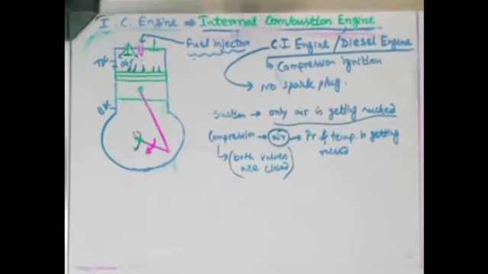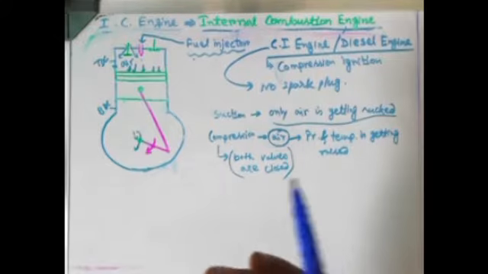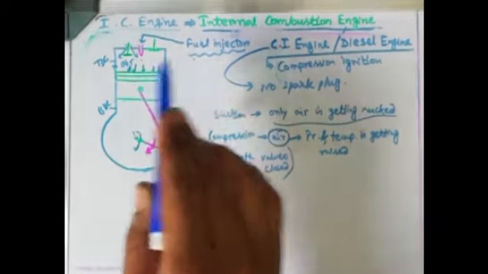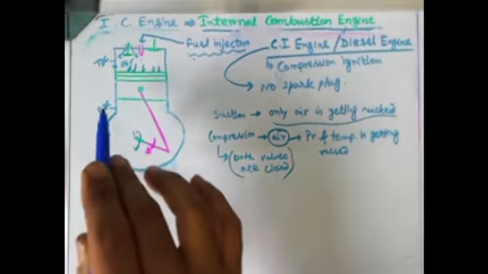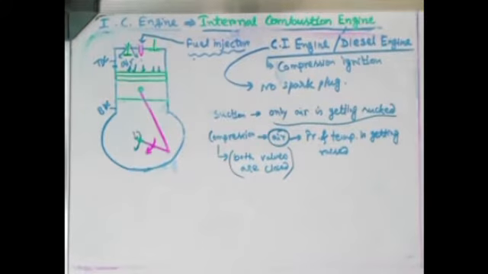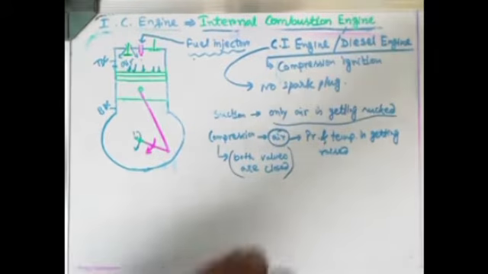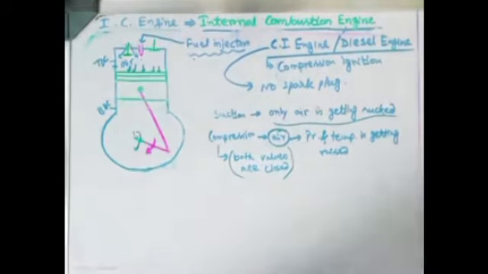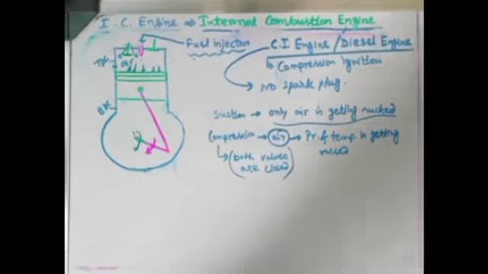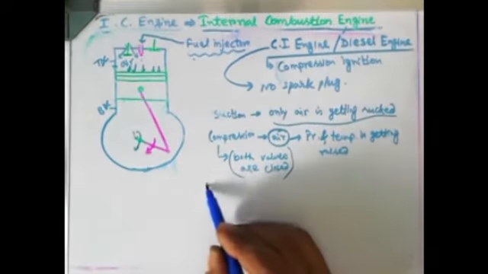There are only two main differences between SI and CI engines. Lots of differences are there, but the most important ones are spark plug versus injector, and air-fuel mixture versus only air. In a CI engine, due to the injection timing, the fuel is sprayed inside only at that time, not before. Again, after the compression stroke, the exhaust stroke will come.